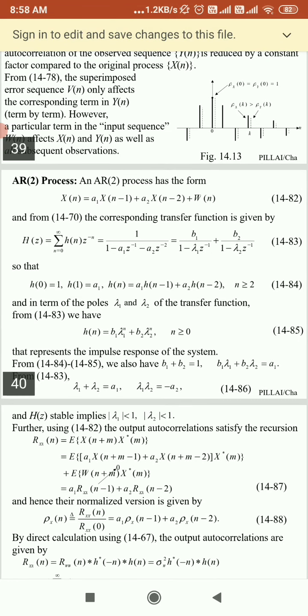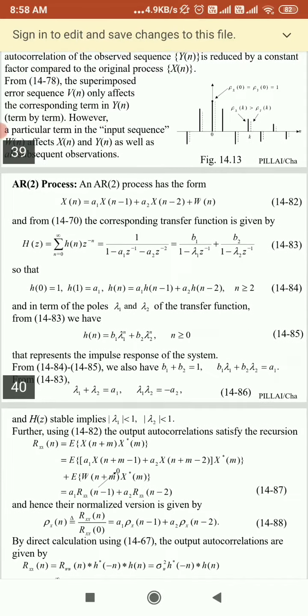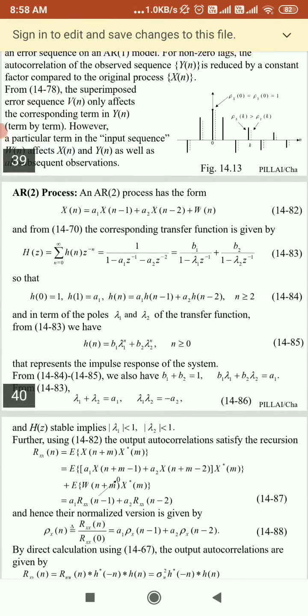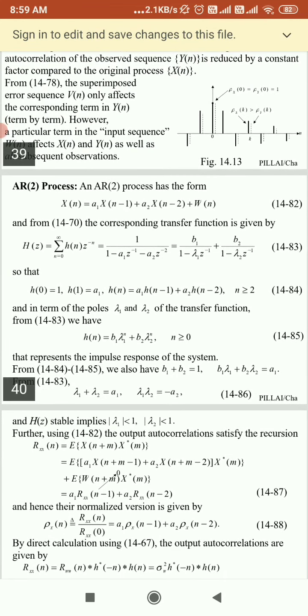In terms of the poles lambda 1 and lambda 2 of the transfer function, we get equation 1485: h of n equal to b1 lambda 1 to the power n plus b2 lambda 2 to the power n, where n is greater than or equal to 0. This represents the impulse response of the system. Here b1 plus b2 equal to 1, so b1 lambda 1 plus b2 lambda 2 will be equal to 1.